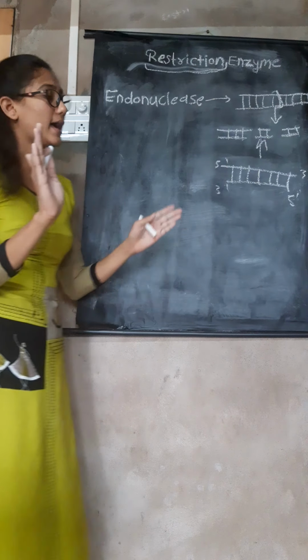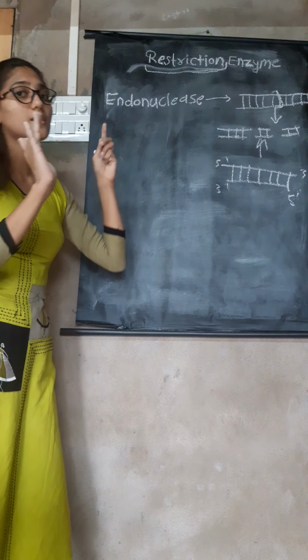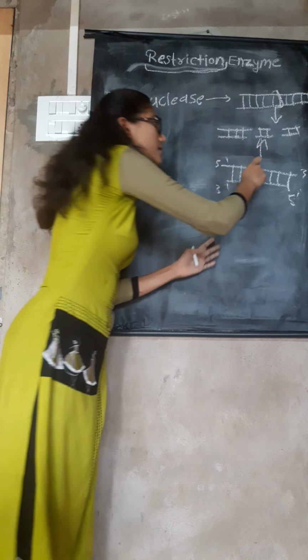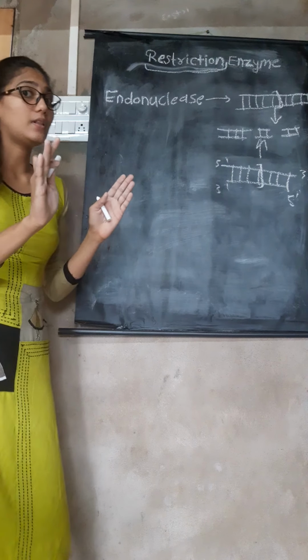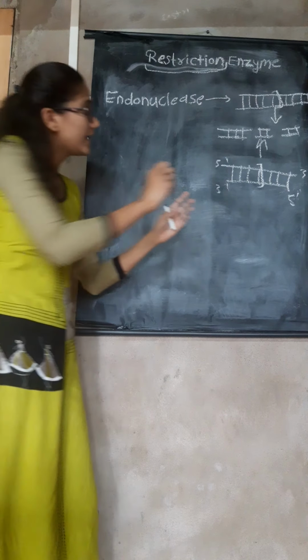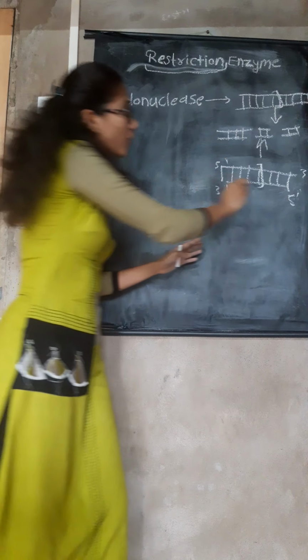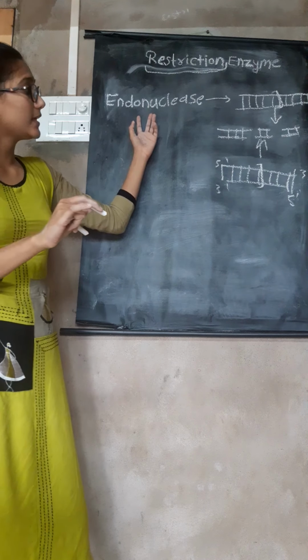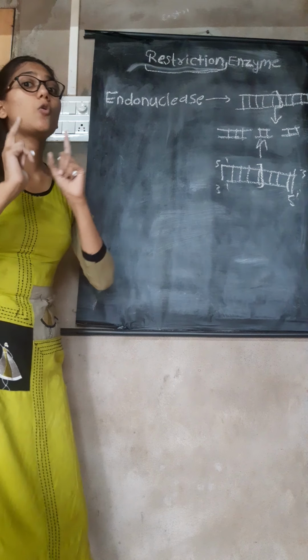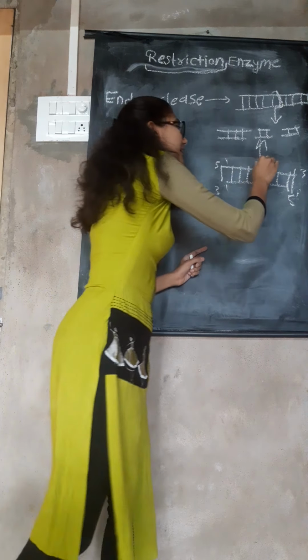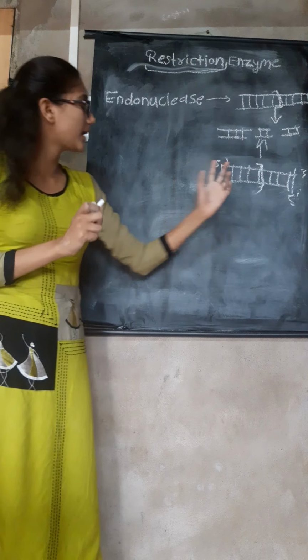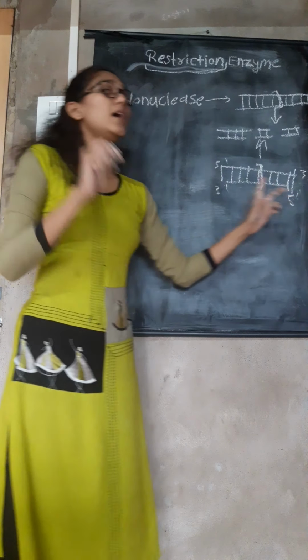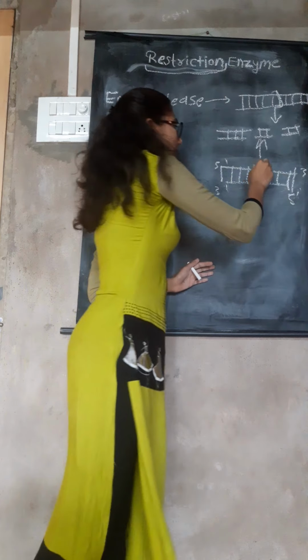It means these endonucleases cut the DNA sequences somewhere in the middle. They cannot cut the DNA either from this end or from this end. They cut the DNA only at the middle region.